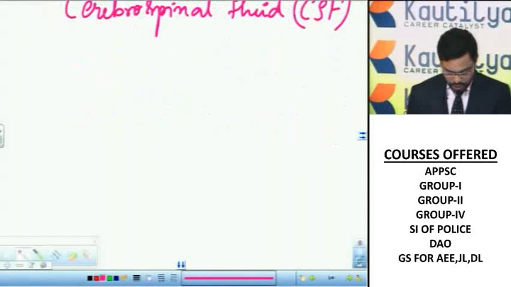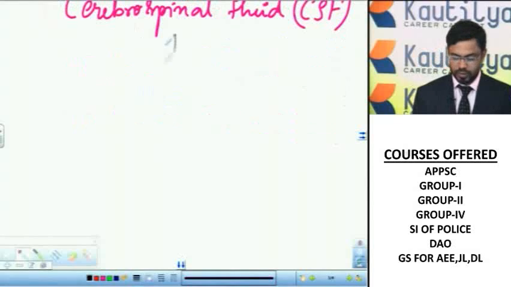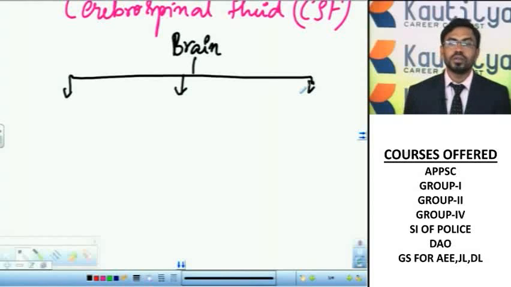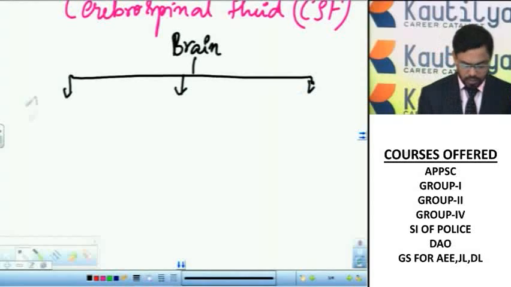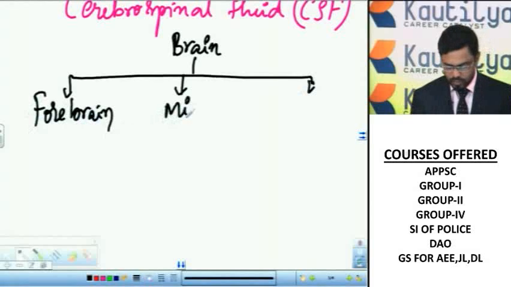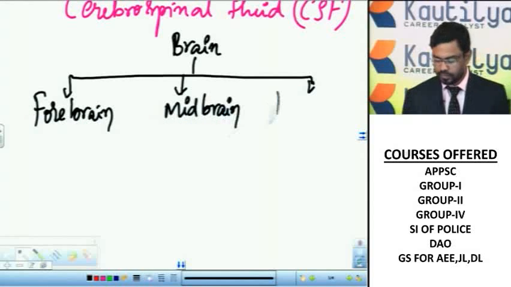If you observe the structure of the brain, the brain is divided into mainly three parts: forebrain, midbrain, and hindbrain.